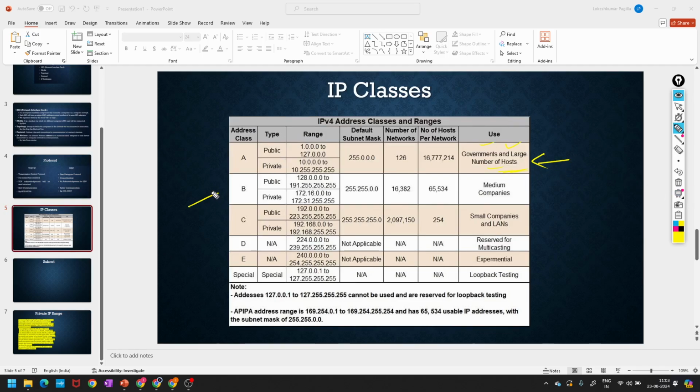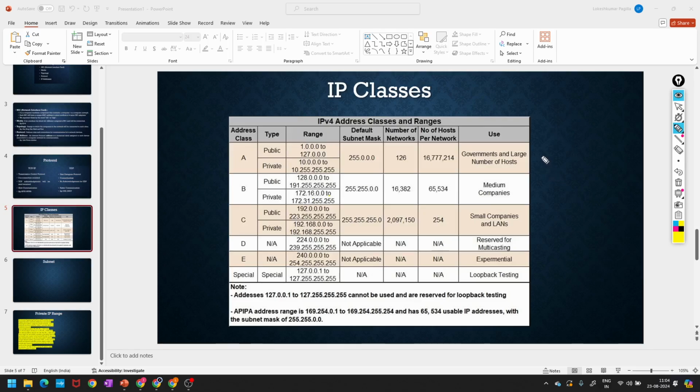Class B is the same; they have divided it into public and private. The public range would be 128.0.0.0 to 191.255.255.255, and private will be 172.16.0.0 onwards.